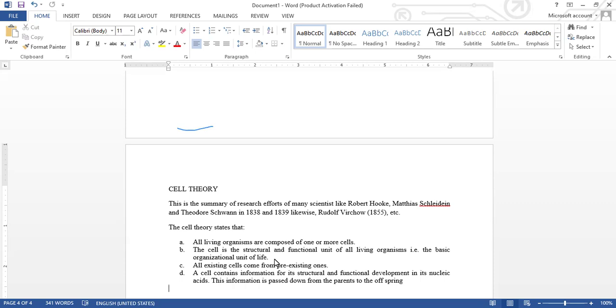So this is the summary of the research efforts of many scientists, like Robert Hooke. Don't forget, Robert Hooke is the father of cells, Matthias Schleiden, and Theodor Schwann in 1838 and 1839, and also Rudolf Virchow. The cell theory states that, number one, all living organisms are composed of one or more cells. What this is telling us is that in as much as you are a living thing, you are composed of cells. It's either one cell, or two, or more than one.